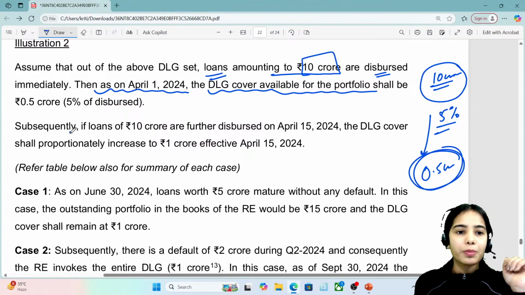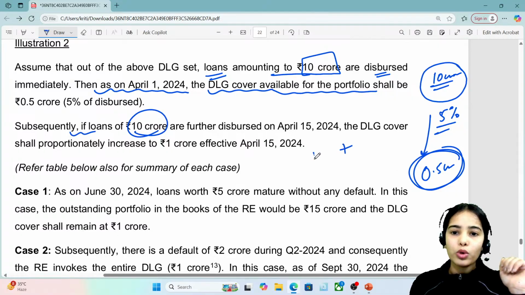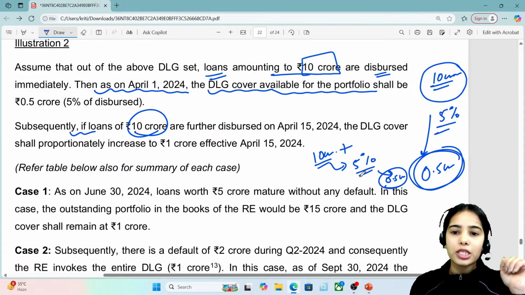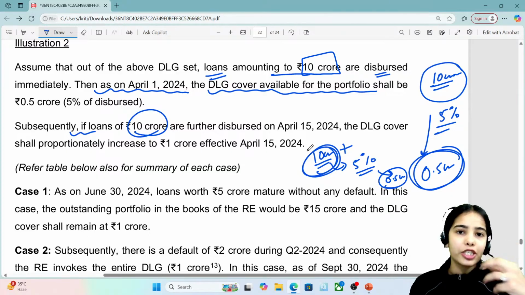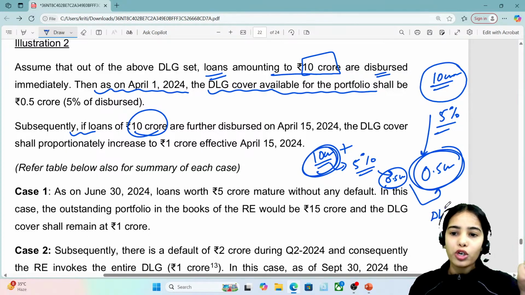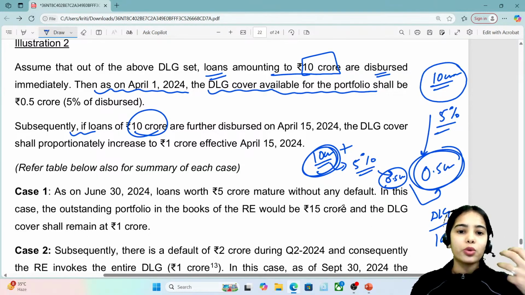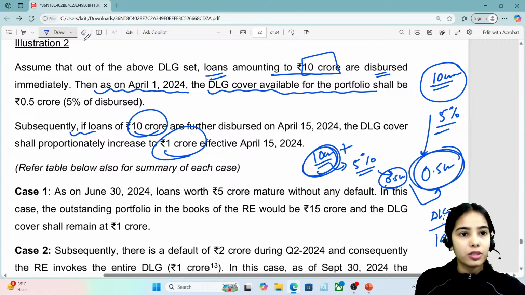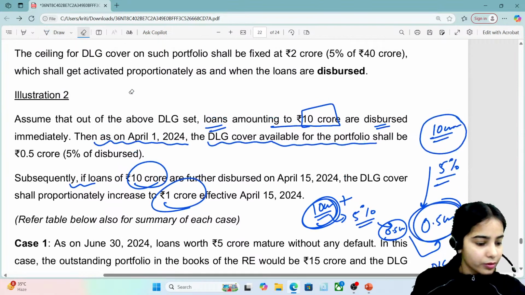Now let's say subsequently more loans of 10 crore are given. On this it will be 5%, that is 0.5 crore. So this is the default loss guarantee on this additional 10 crore. So in total the default loss guarantee is now 1 crore. I hope this is clear, right? Any confusion? Any confusion, anyone?